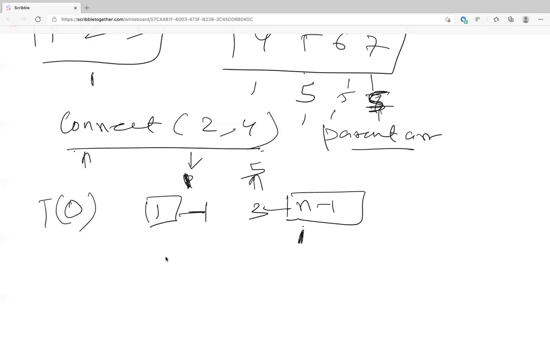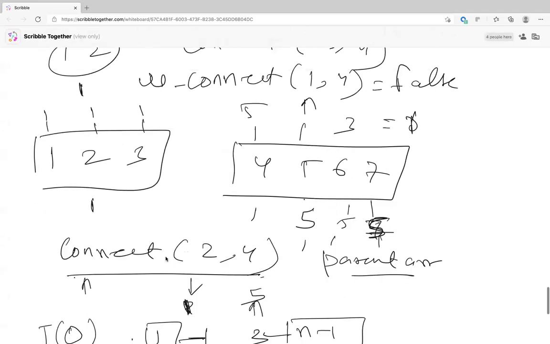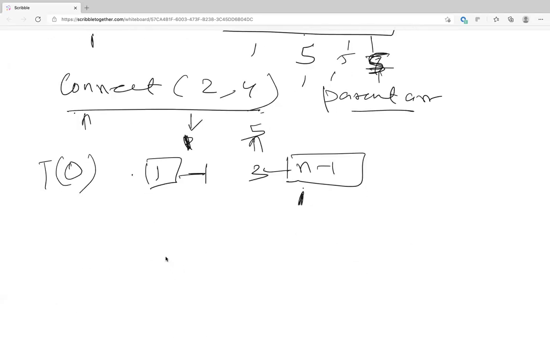So you loop through the array, find if the ID of that element is that of the n minus 1 group, and change it to 1. So it becomes O of n, because at the worst you're changing the ID of n minus 1 elements. That is the worst case, so the time complexity is O of n.